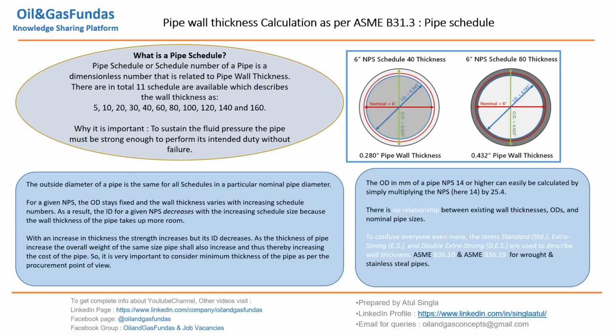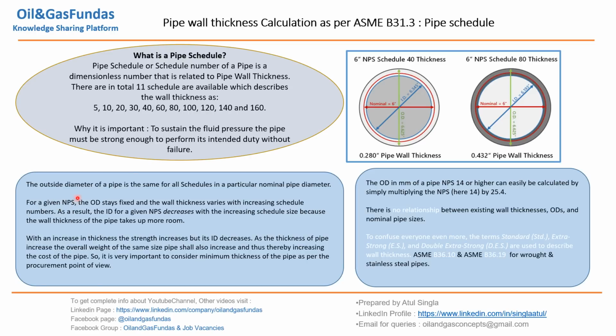Now more thickness, more will be the cost. So we need to optimize this thing. That is the main agenda of this presentation. We are going to calculate the minimum required thickness considering all the allowances and all. But first we need to understand what is OD, what is ID, what is thickness.